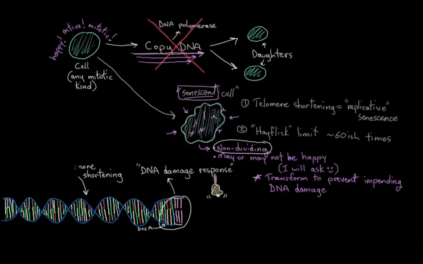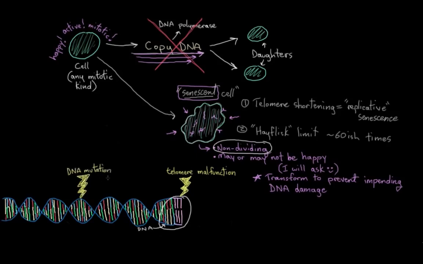And other causes up here, well, essentially anything that threatens the integrity of your DNA. So maybe if you had telomeres that just don't work properly, or maybe you sustained some DNA damage through a mutation of some type, or maybe some toxin damaged your DNA, any of these could really just as easily result in your cell becoming senescent, non-dividing.